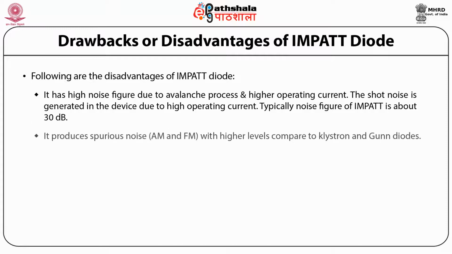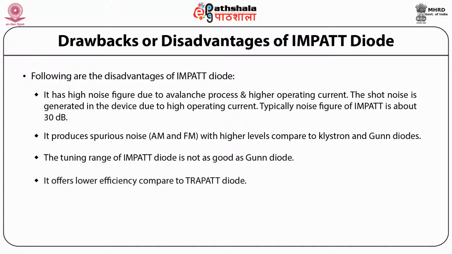Number 2, it produces spurious AM and FM noise at higher levels compared to klystron and Gunn diodes. The tuning range of the impact diode is not as good as the Gunn diode. It offers lower efficiency compared to the Trapatt diode.